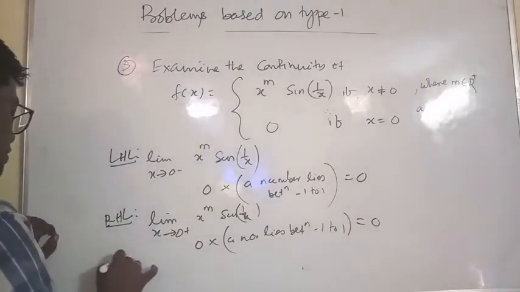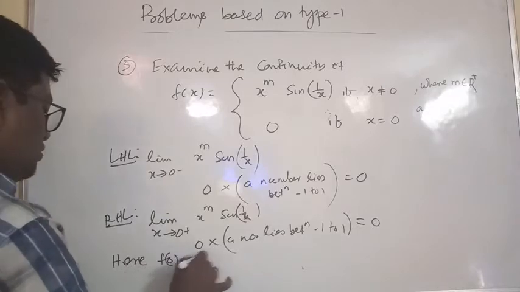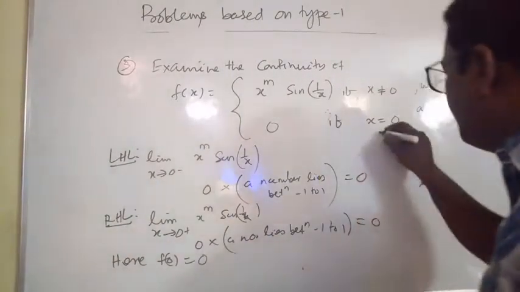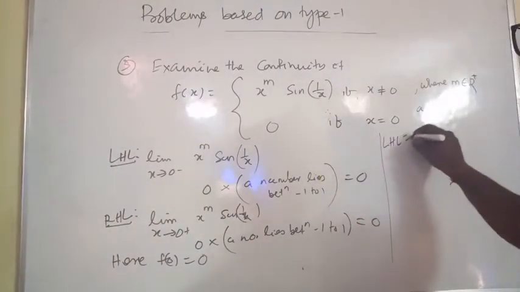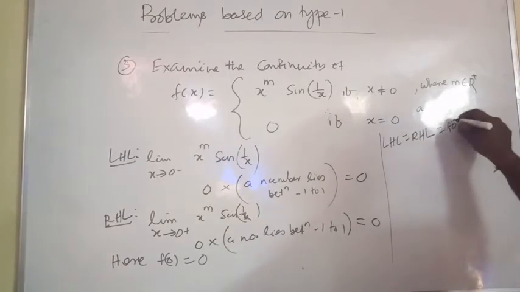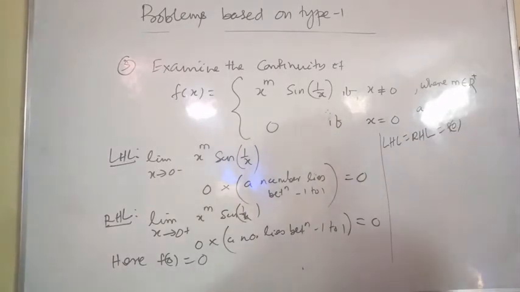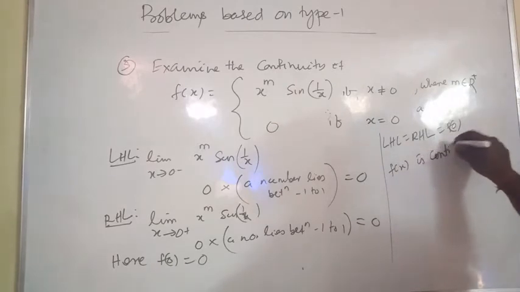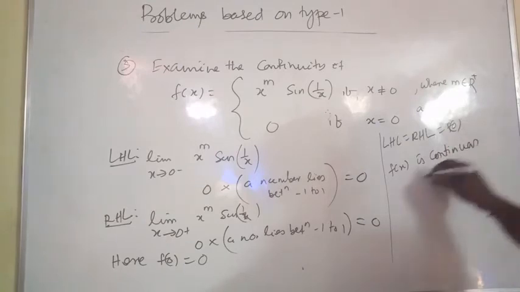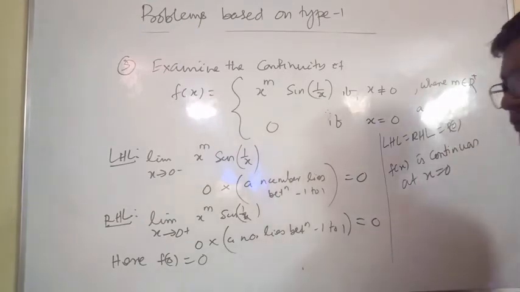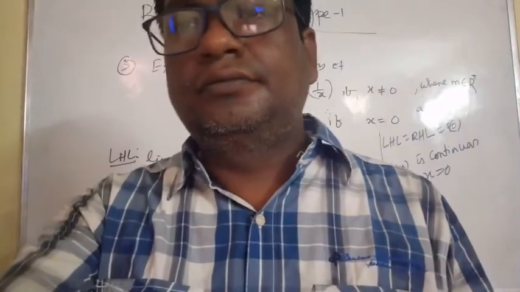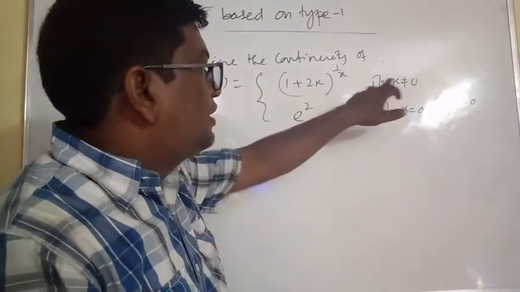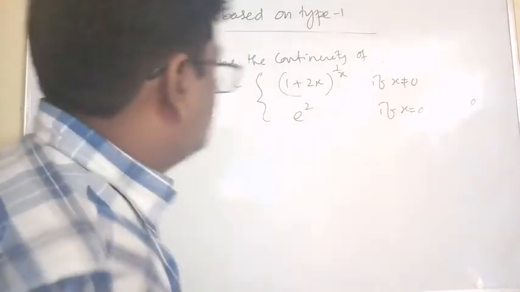Here f of 0 is equal to 0. LHL is equal to RHL equal to f of 0, each having its value 0, so f of x is continuous at x is equal to 0. Now another question: f of x is equal to 1 plus 2x whole to the power 1 by x if x not equal to 0, and a square if x is equal to 0.